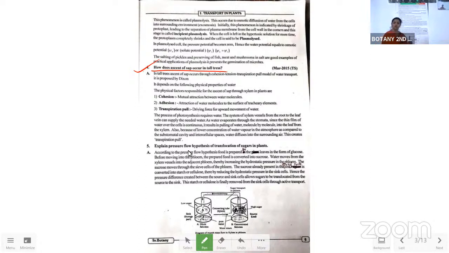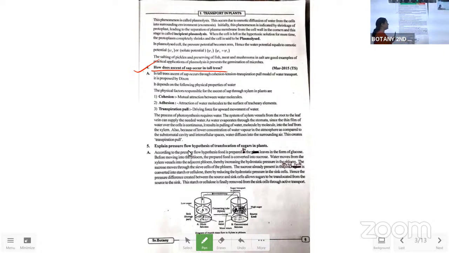So learn till now what we have discussed in the transportation in the plant body. That is the water potential, plasmolysis, transpiration is a necessary evil, transpiration and photosynthesis a compromise, and opening and closing of the stomatal apparatus. And I'm guessing that from these five, one has to come at any cost.